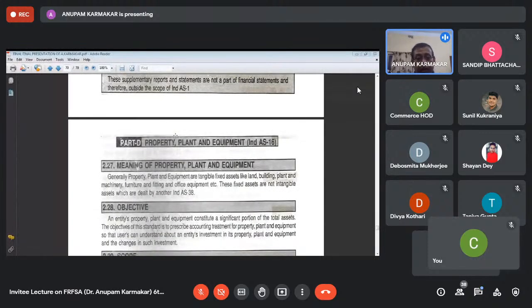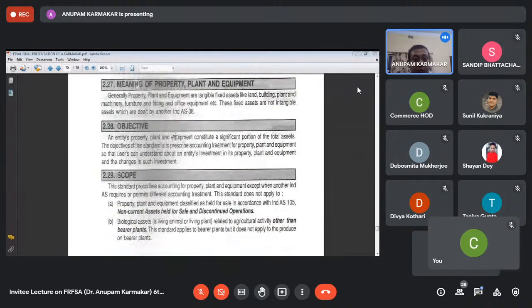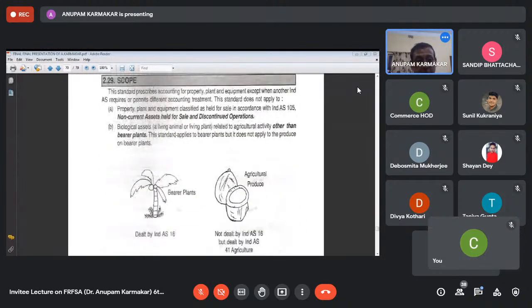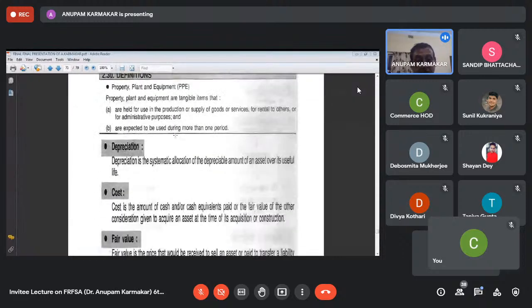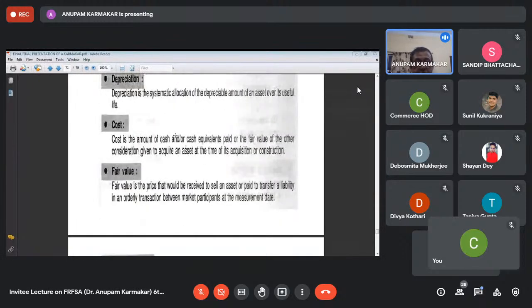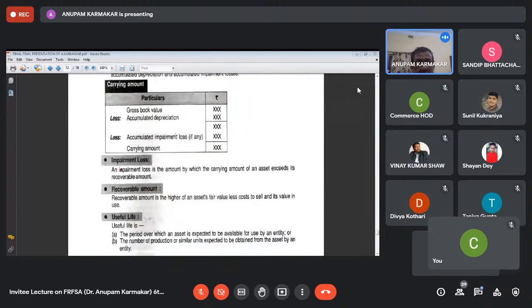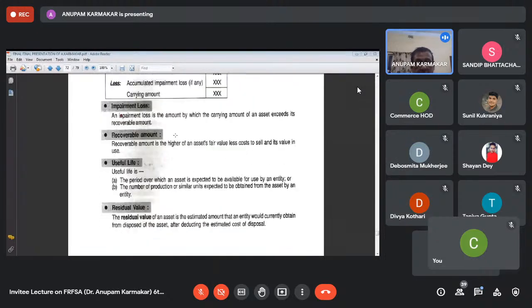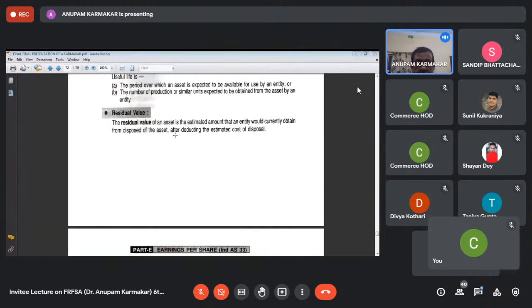Next, there is another standard which is included in our syllabus, that is property, plant, and equipment. From that, you have to again learn objective, scope, and definition. Definitions: depreciation, cost, fair value, carrying amount, impairment loss, recoverable amount, useful life, residual value.